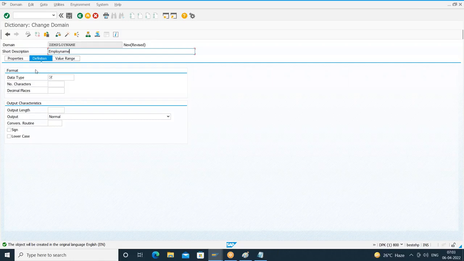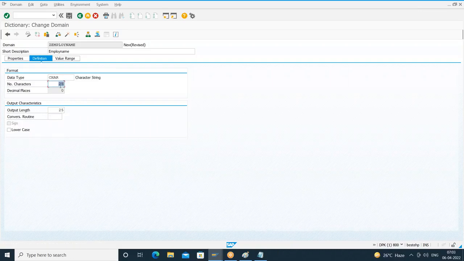For this domain, I'll give the data type as character of 25. In the definition tab, we have a checkbox, lowercase. In the domain level, in the definition tab, we have a checkbox lowercase.